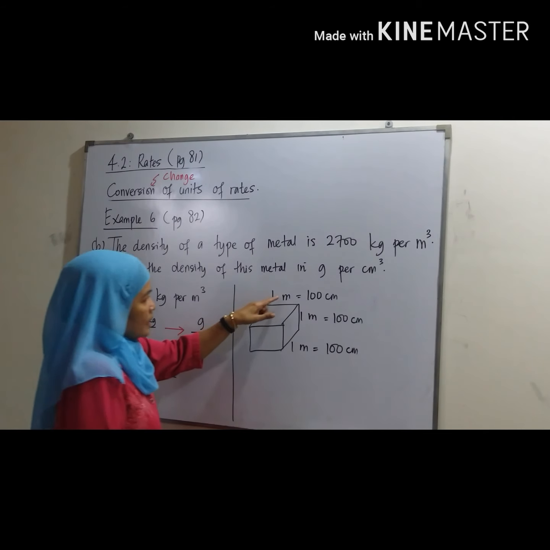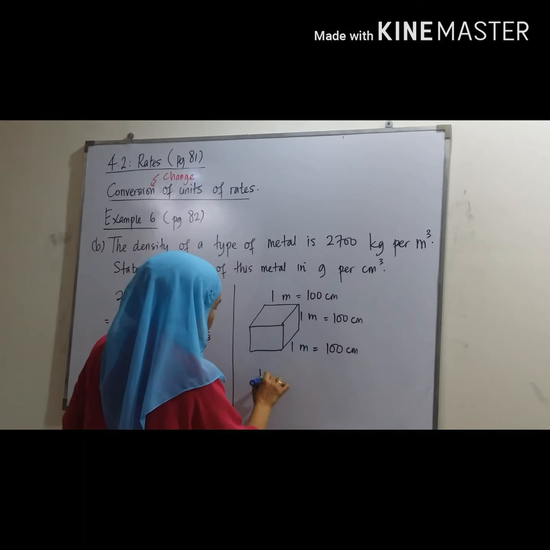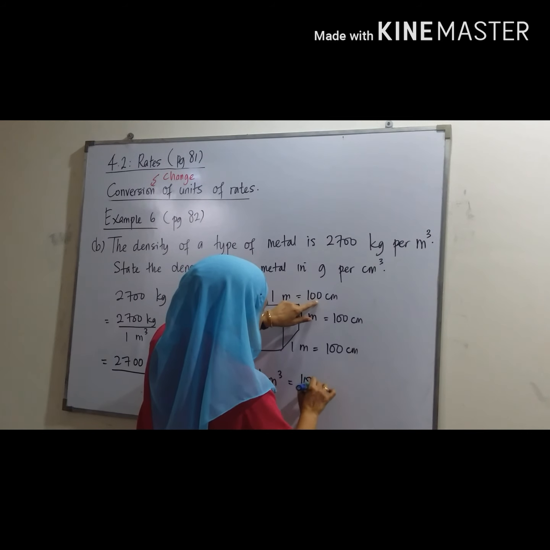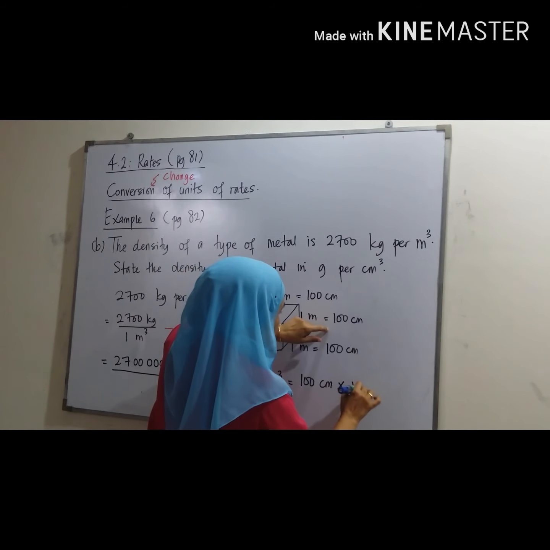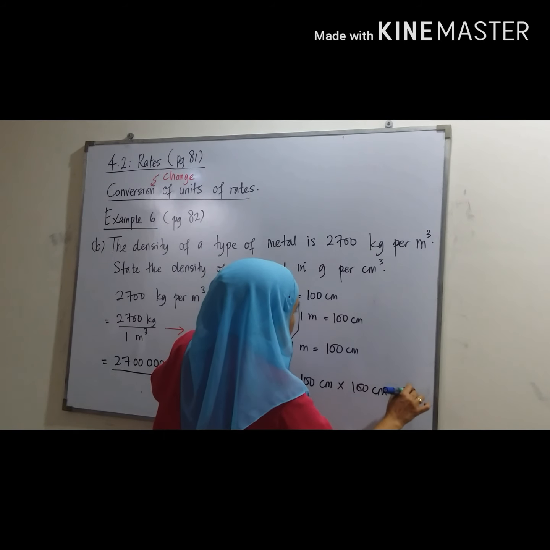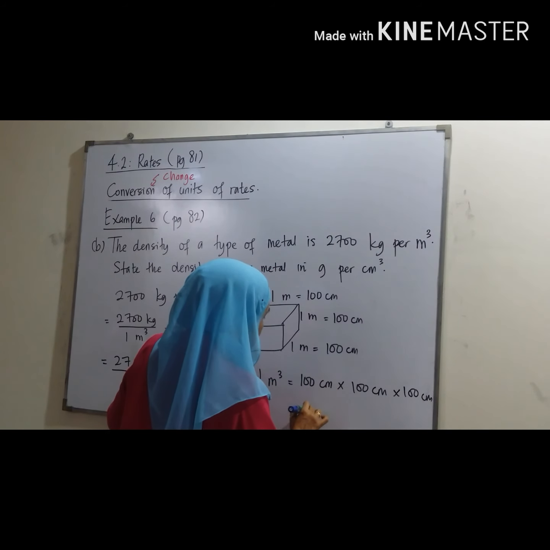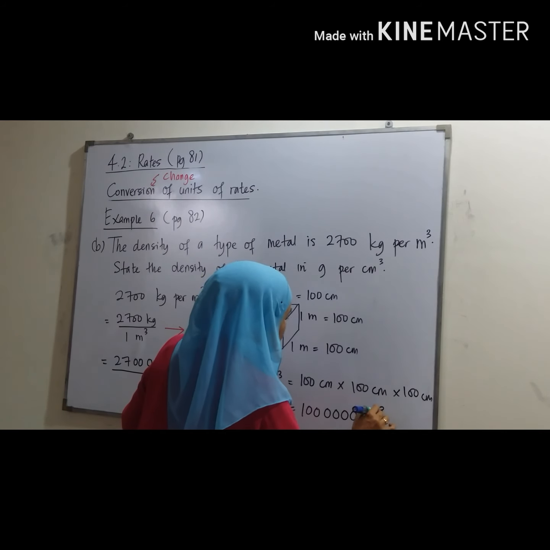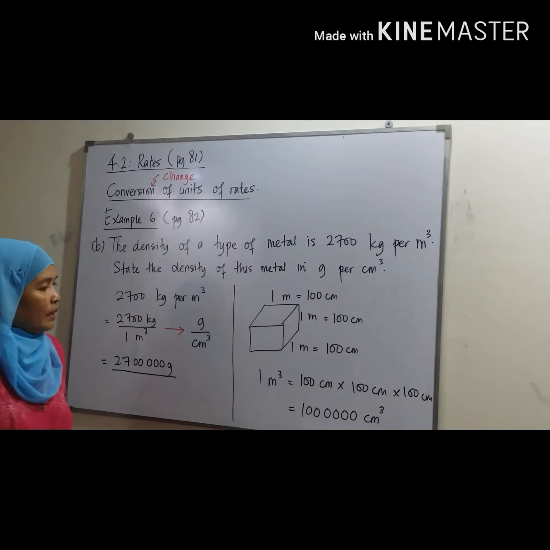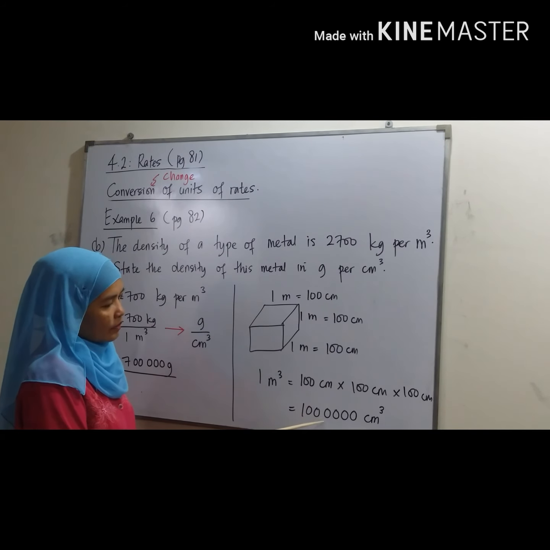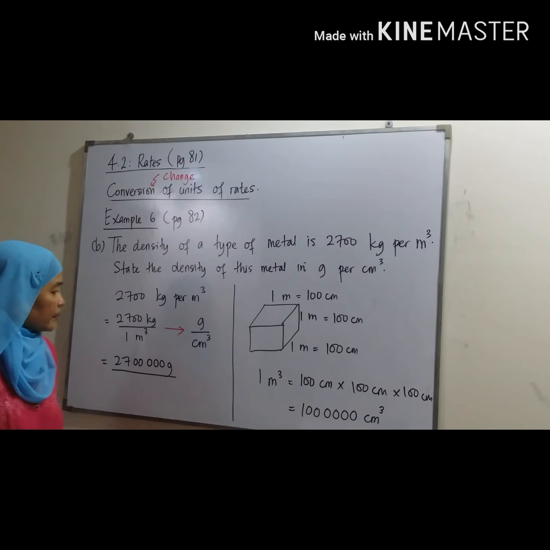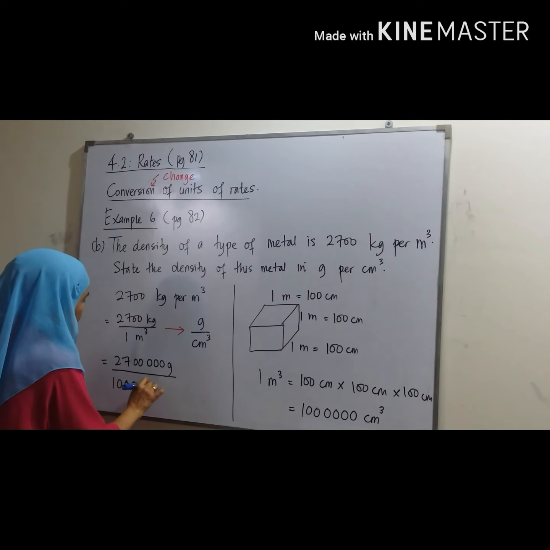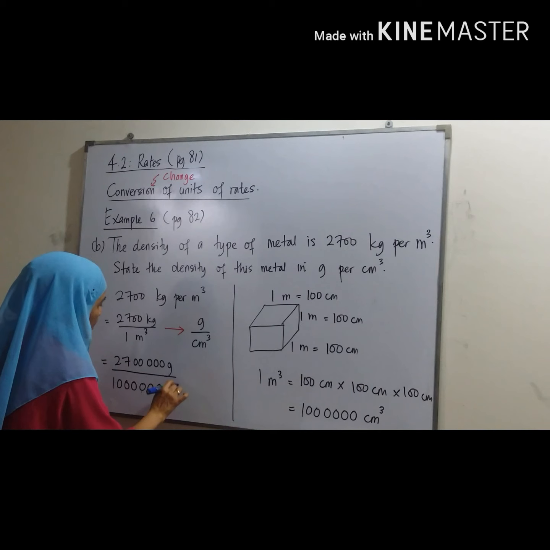Okay, so 1 meter multiple 1 meter multiple 1 meter is 1 meter cube. 100 centimeter multiple 100 centimeter multiple 100 centimeter. Okay, we have 6 zeros here. So it means that 1 meter cube equal to 1 million centimeter cube. So we write 1, 2, 3, 4, 5, 6 zeros, centimeter cube.